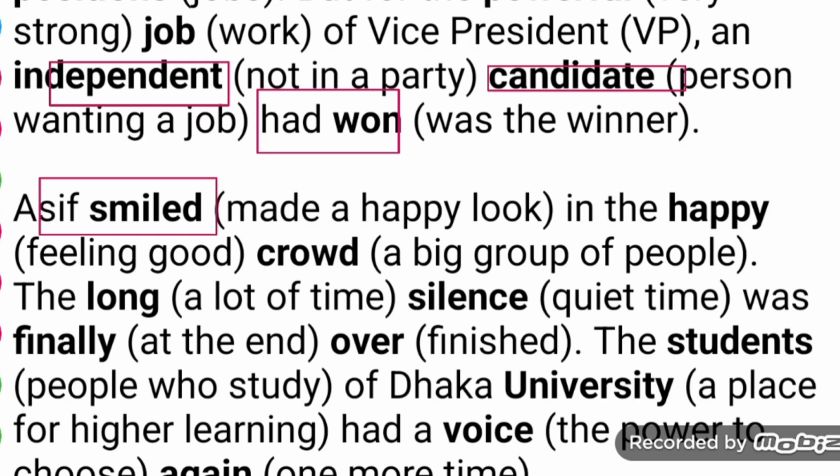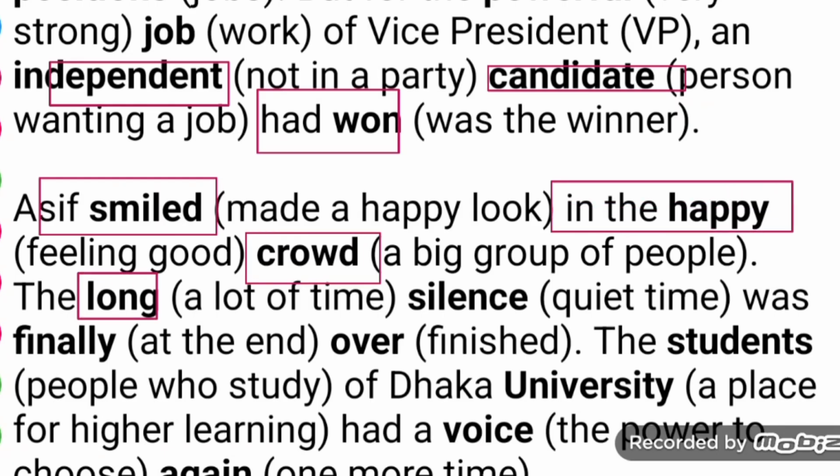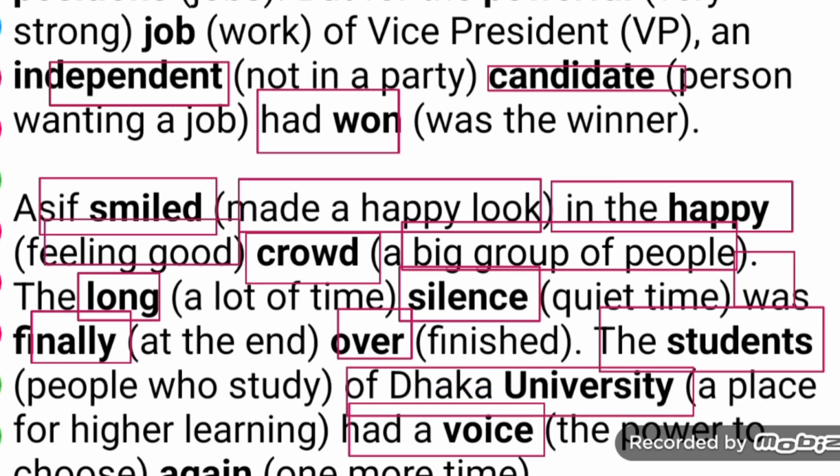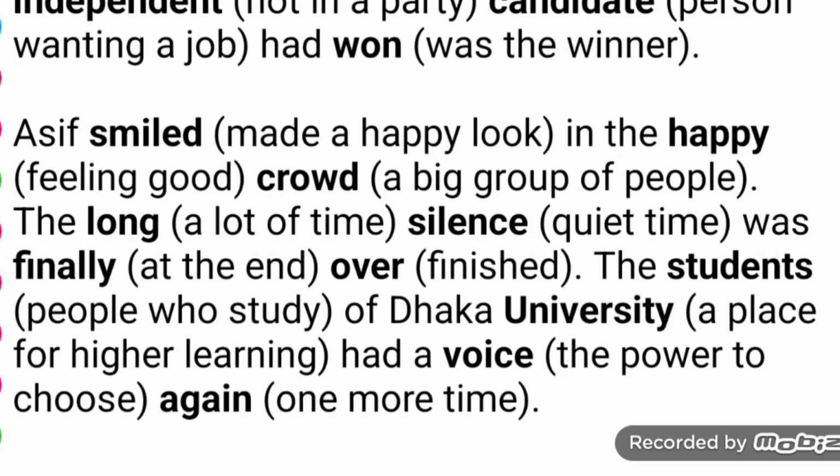Asif smiled, a smile in the happy crowd. In every crowd, the long silence was finally over. A smile means a happy look. Happy means feeling very good. A crowd means a big group of people. Silence means quiet. Over means finished. Here you can see the silence means quiet time.